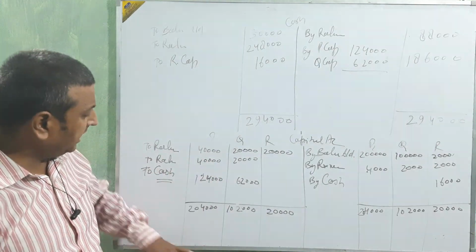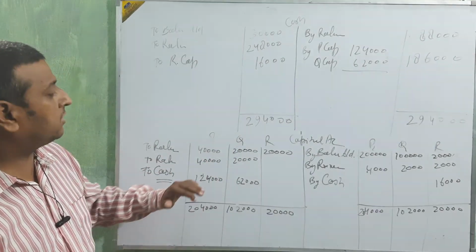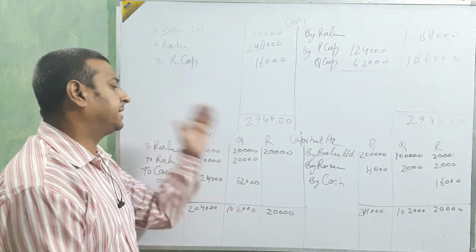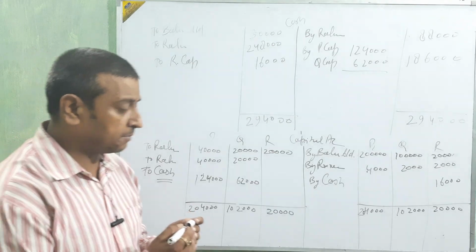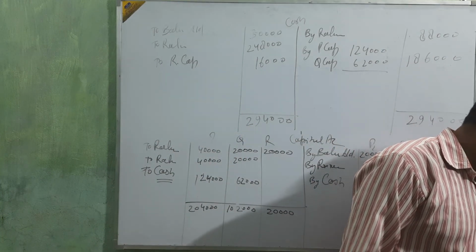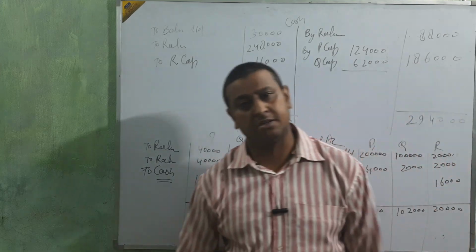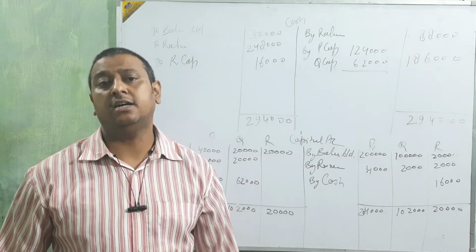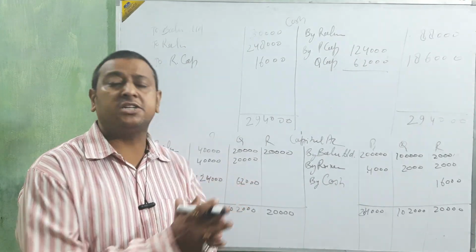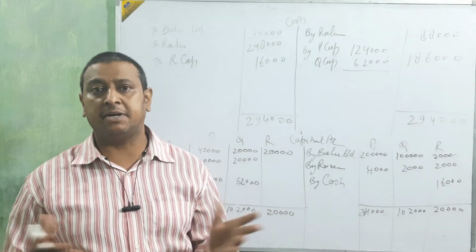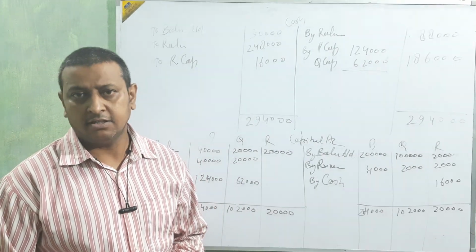Clear? In the cash book it is very easy. We only transfer all the cash which is given in the realization and in the capital, and take the cash from where? From this balance sheet. I think it's well clear how to do the treatment of dissolution in our accounting. If any problem, then ask me in the comments. Okay beta? Okay, thank you.